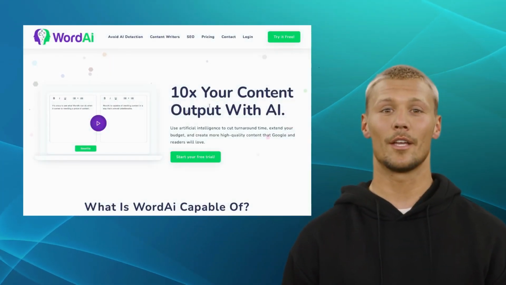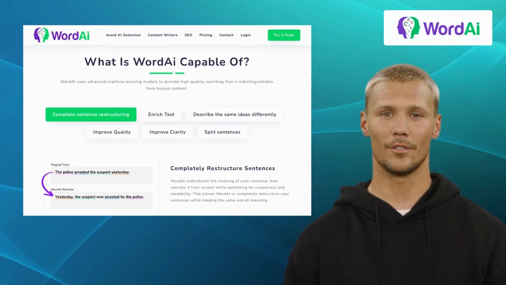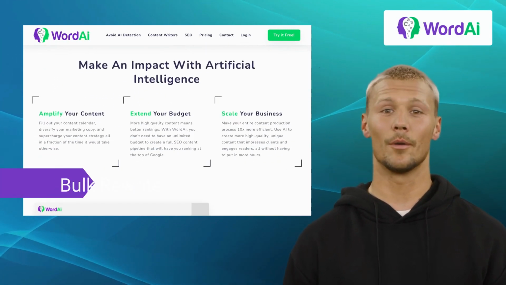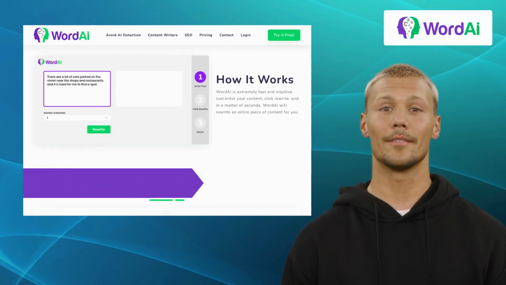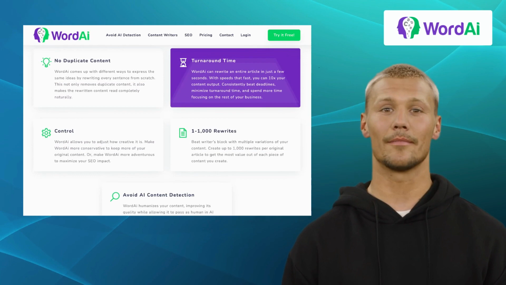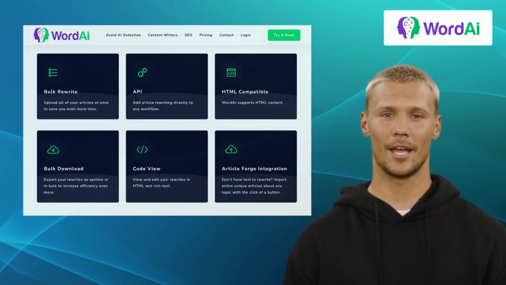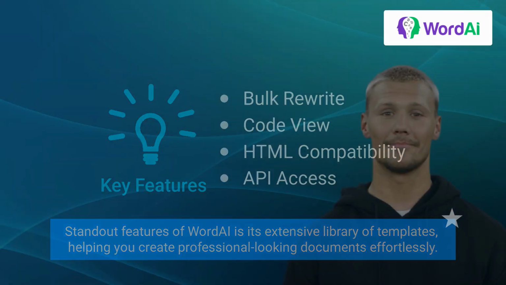Moving on, we have WordAi. WordAi is an excellent rewriting platform that offers a wide range of features for creating and editing documents. It offers features like bulk rewrite, code view, HTML compatibility, and API access. It provides advanced formatting options and collaboration tools, making it a reliable alternative to Notion AI. One of the standout features of WordAi is its extensive library of templates, helping you create professional-looking documents effortlessly.